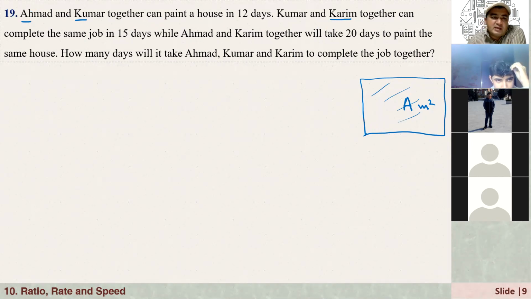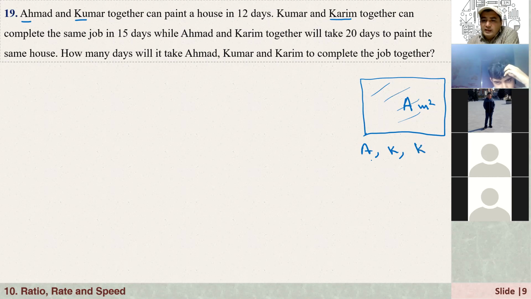Because, for example, it says that Ahmed and Kumar together can paint the house in 12 days. But here they are not saying that they are working at the same rate, because maybe Ahmed is younger, he works slowly. Kumar is an adult and experienced, he works faster, right? We don't know the rates. So that's why here we are talking about Ahmed and Kumar and Karim.